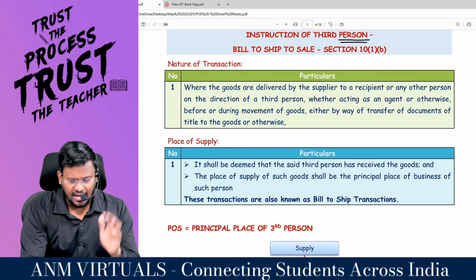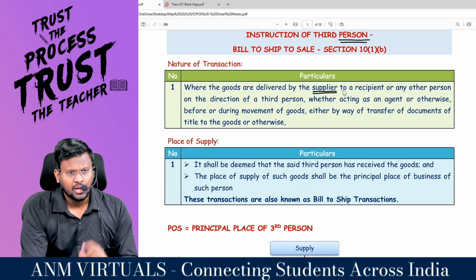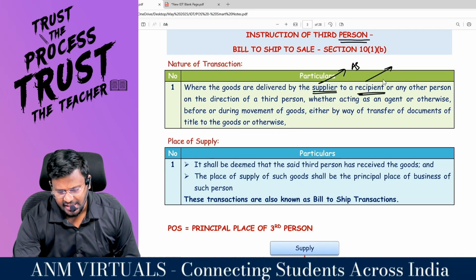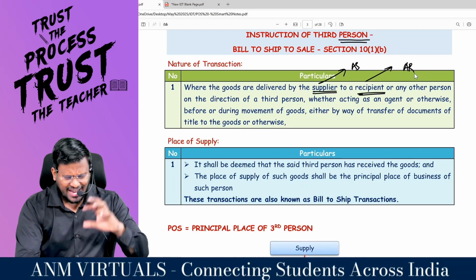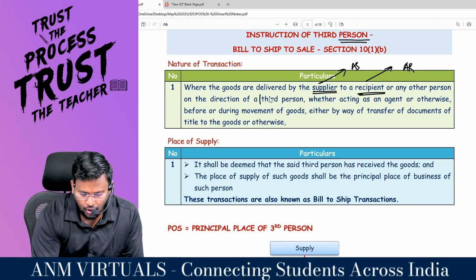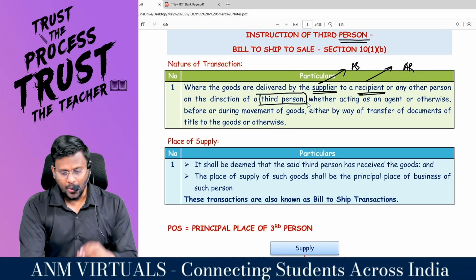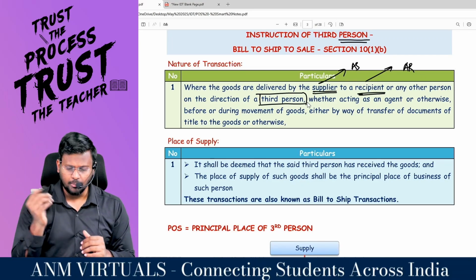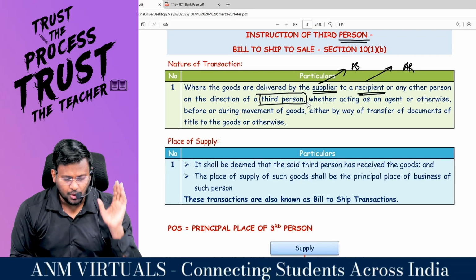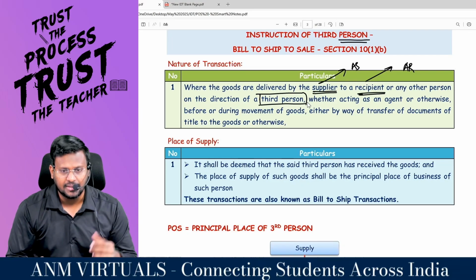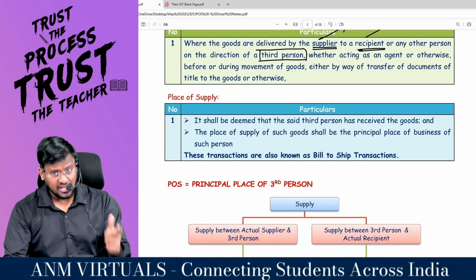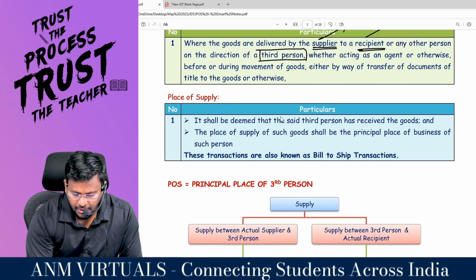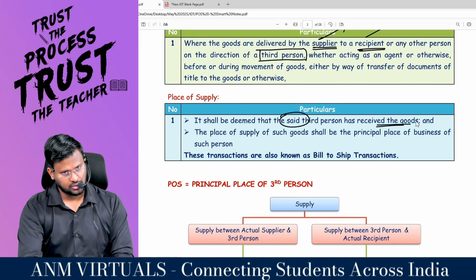Nature of the transaction: where the goods are delivered by the supplier, this guy is the actual supplier, to a recipient, this guy is the actual recipient, or any other person, on the direction of the third person, whether acting as an agent or otherwise, either before or during the movement of goods, either by way of transfer of document of title to the goods or otherwise, then in such a circumstance it shall be deemed that the said third person has received the goods.